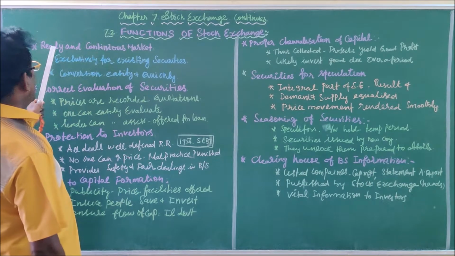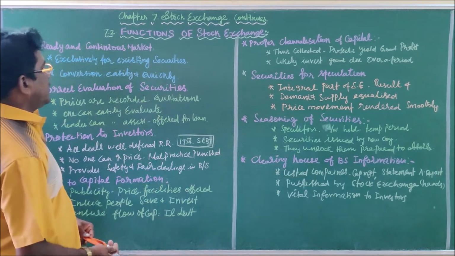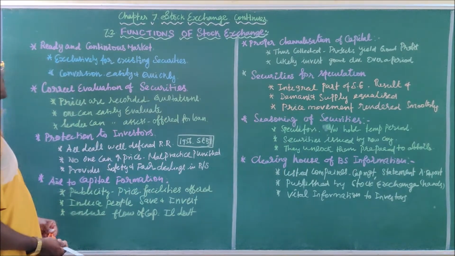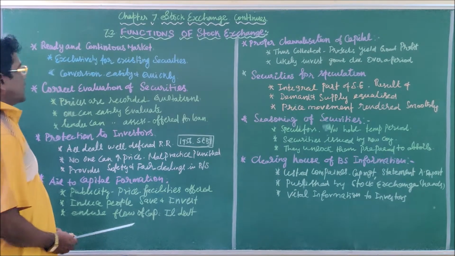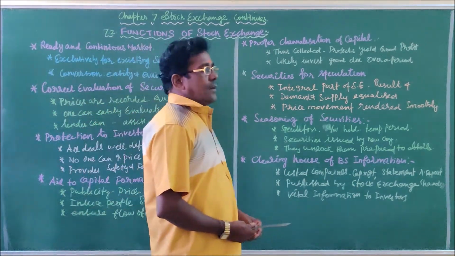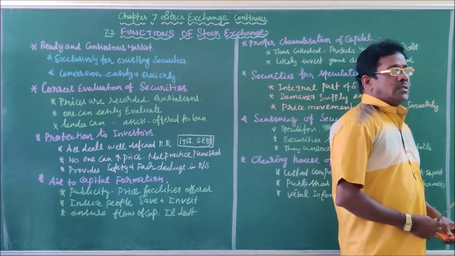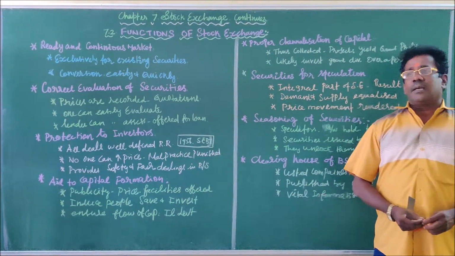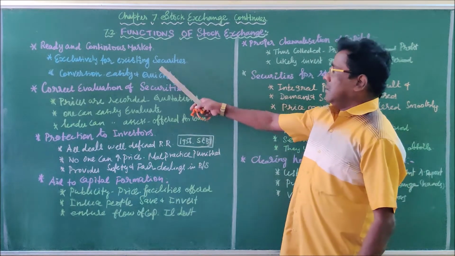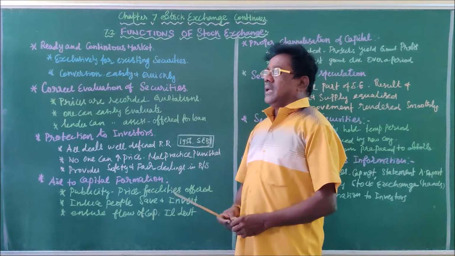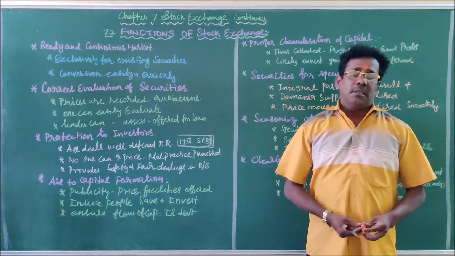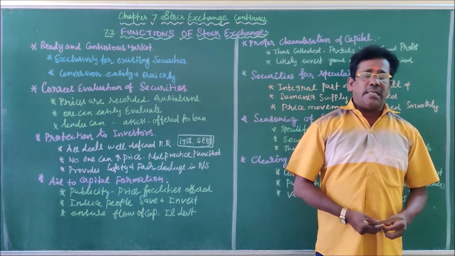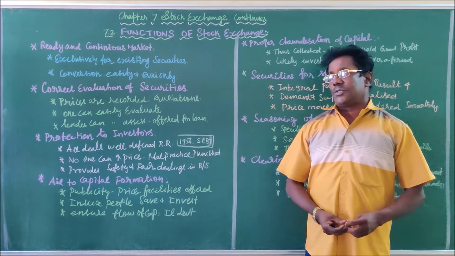First of all, ready and continuous market. The first function of stock exchange is ready and continuous market. Already I told you many times, stock exchange is a secondary market. The stock exchange functions exclusively for existing securities, meaning the securities which are already sold in the primary market.